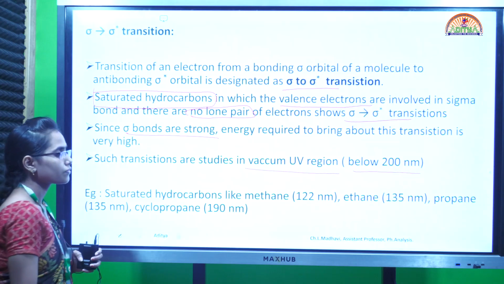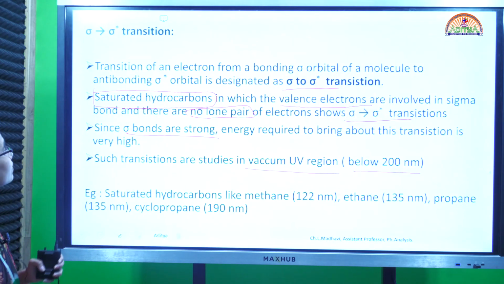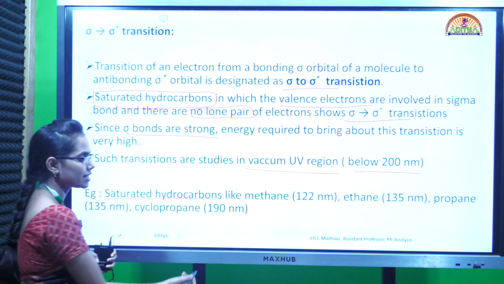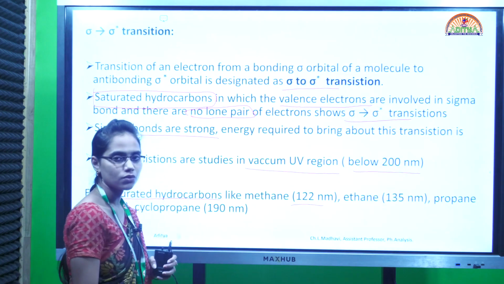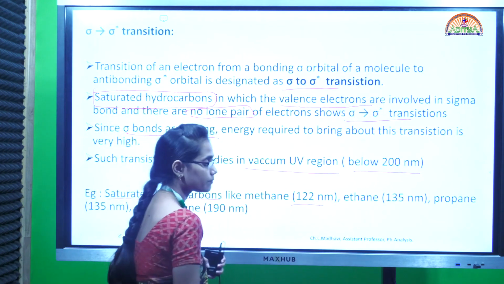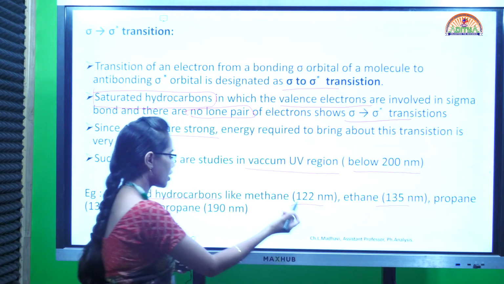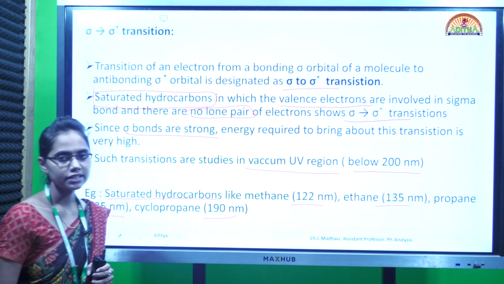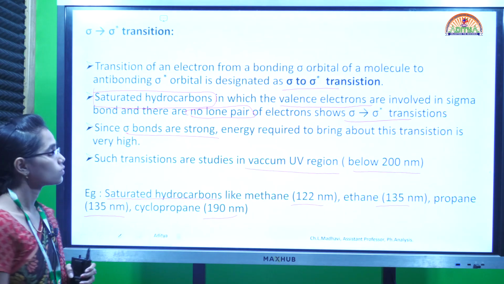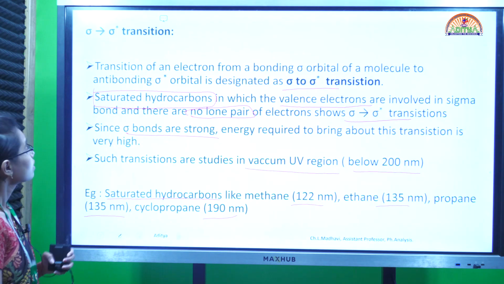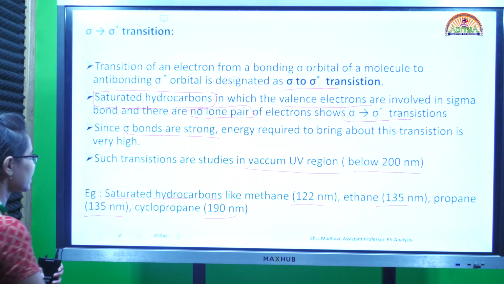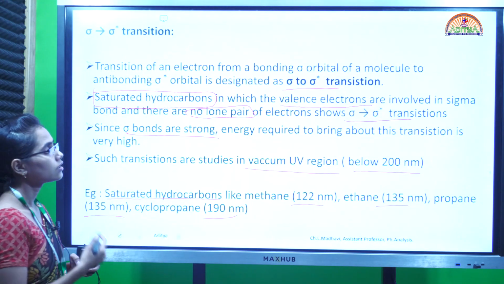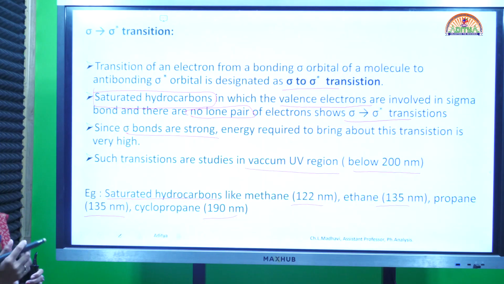Examples of molecules having sigma to sigma star transitions are saturated hydrocarbons like methane, which has a lambda max value of 122 nanometers. Then we have ethane, 135 nanometers, and propane, again 135 nanometers, and cyclopropane, which has 190 nanometers as the lambda max value. These are all examples of sigma to sigma star transitions: only saturated compounds, and that too hydrocarbons.